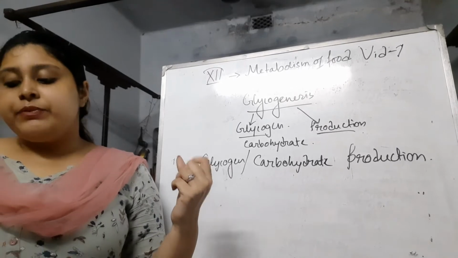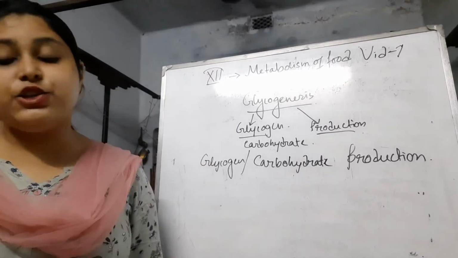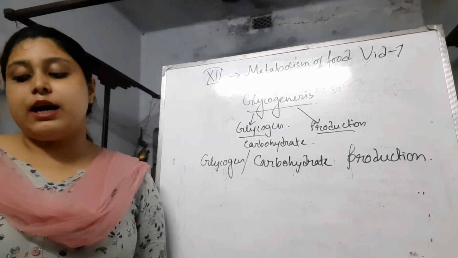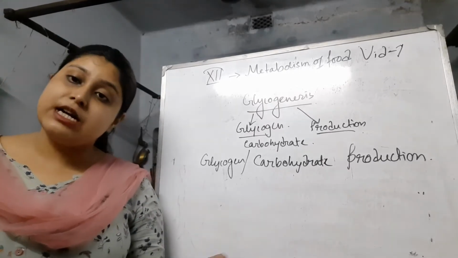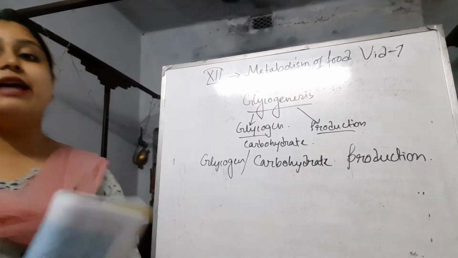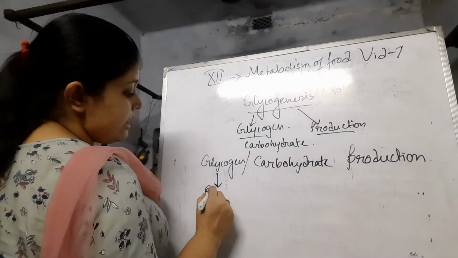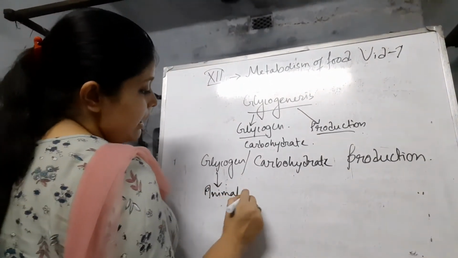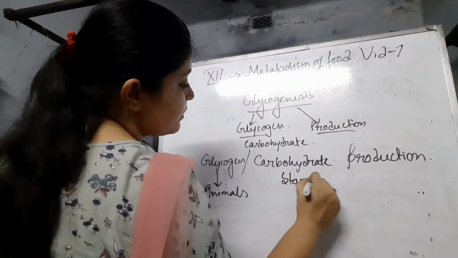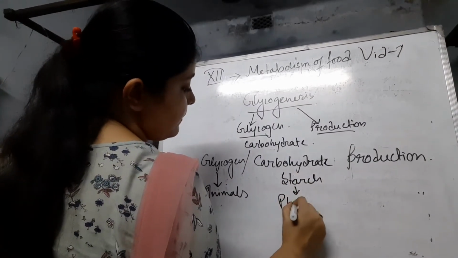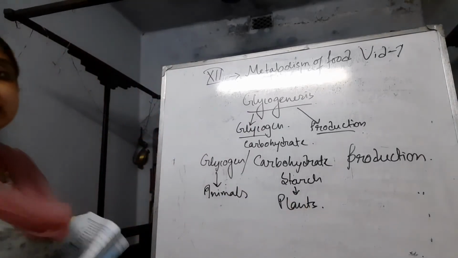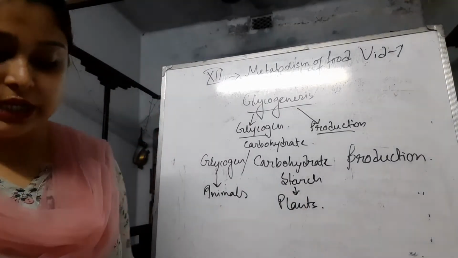It is the counterpart of the starch, which is stored in the plants. The starch is stored in the plants and the glycogen is stored in all animals. Okay, these are the basic differences between the storages.